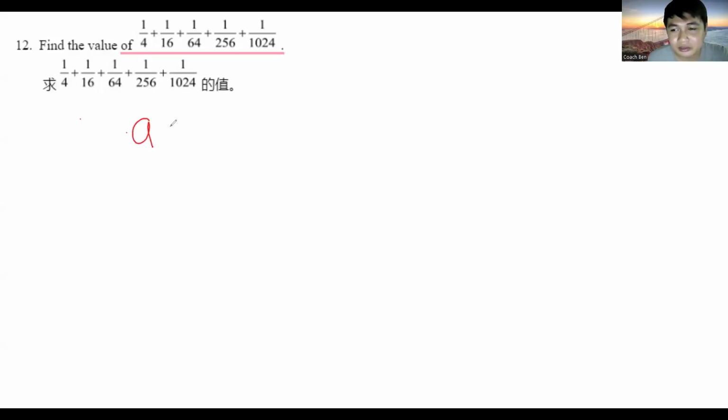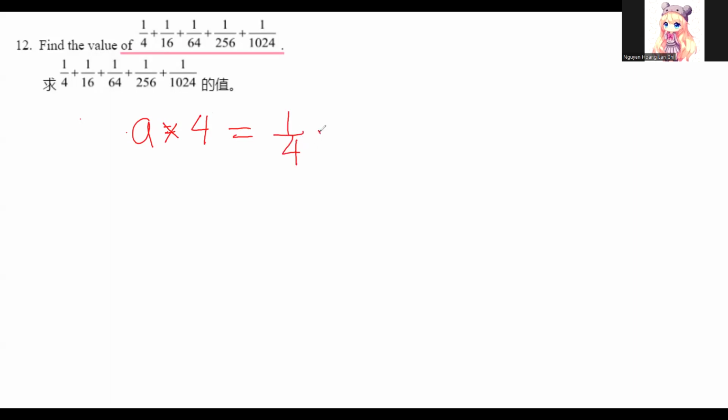Yeah, so A multiplied by 4 equals. So you can see that 1/4 multiplied by 4 is 1. So can you write 1 for me, please? 1.